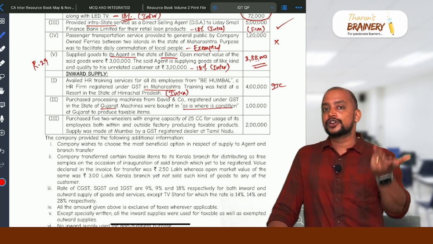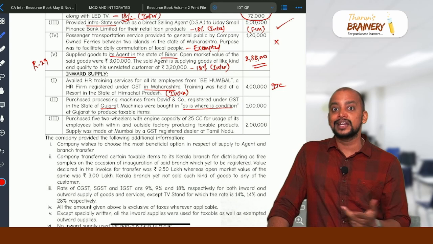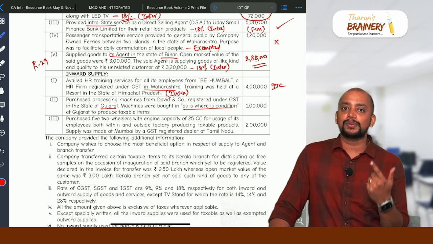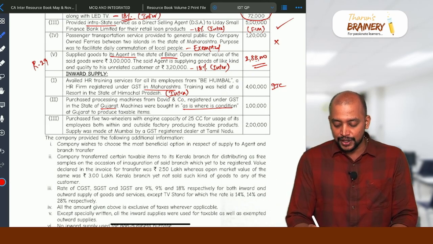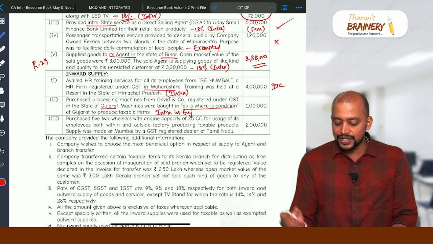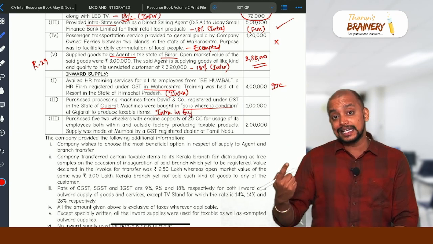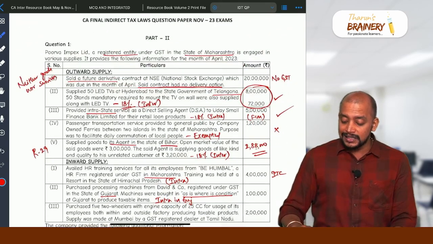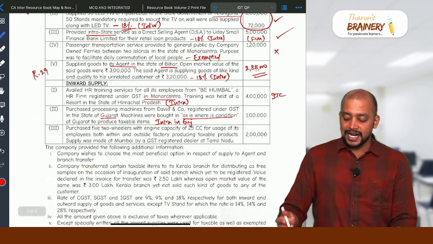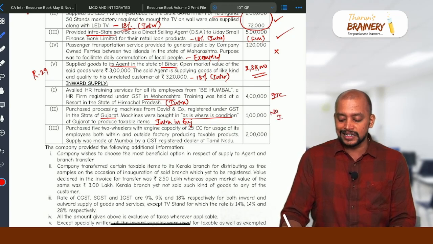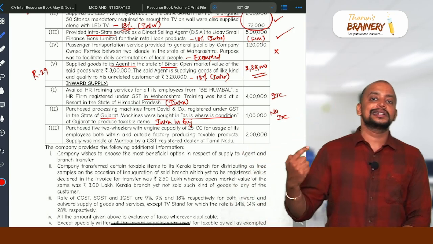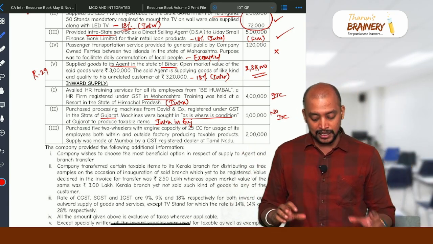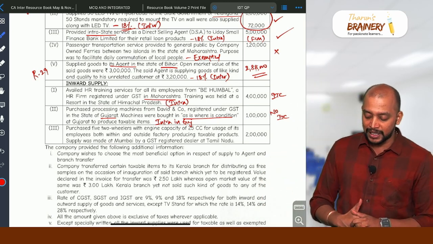So when supply does not involve movement of goods, 10(1)(c) will be taken. When supply does not involve movement of goods, place of supply will be the location of the goods. So where is the location of goods? Location of goods is in Gujarat. So therefore it is intra in Gujarat. Intra-state in Gujarat means CGST, SGST paid in Gujarat. But where is this person located? Maharashtra. Whether ITC is available or not available? No ITC. Why no ITC? Because GST is paid in the other state. CGST, SGST paid in another state cannot be taken as credit. So due to that reason, ITC is not available in this case.